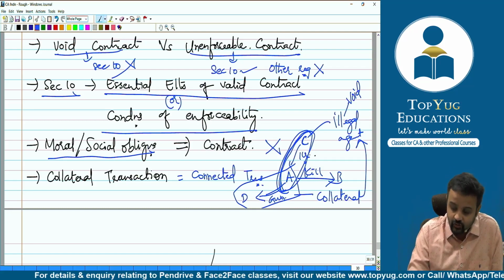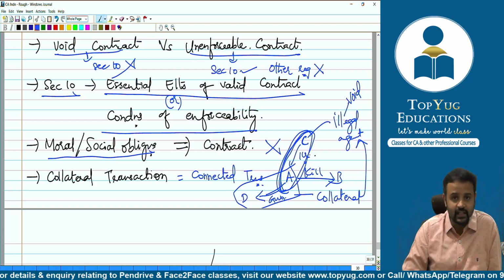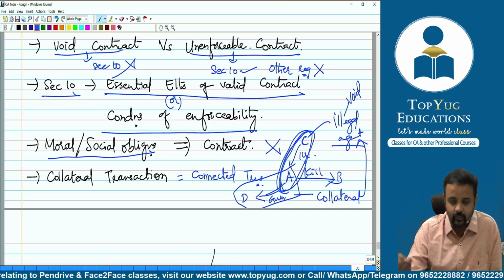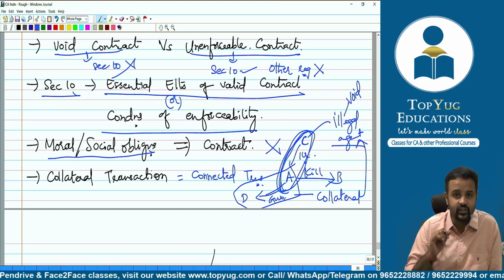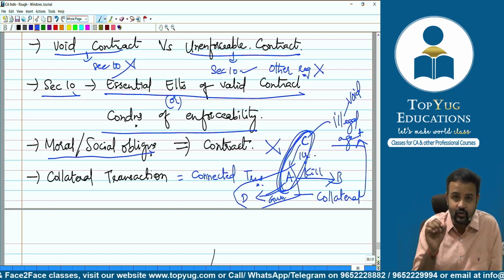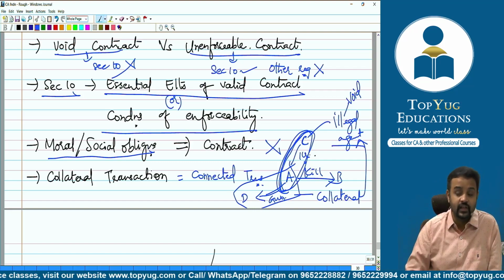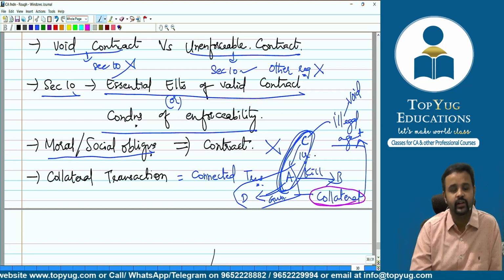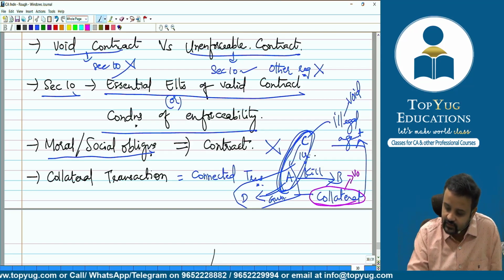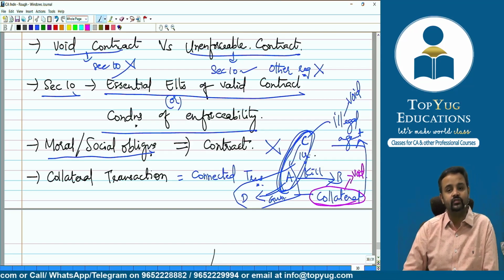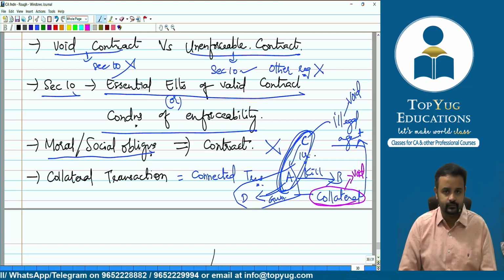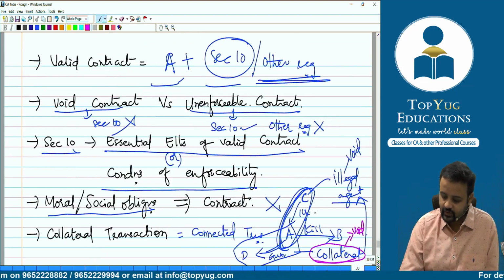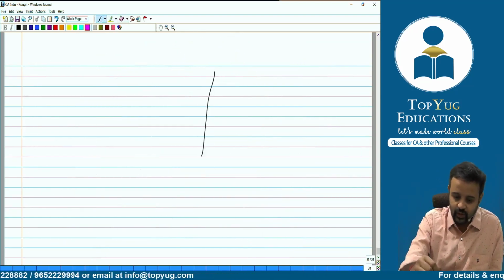Now comes the question, what about the collateral transactions to illegal agreements? Are they also void or are they valid? See, the illegal agreement is void, I said. So now the question is about the collateral transactions, collateral to illegal agreements. Is this valid or void is my question. And the answer is, this is also void. Followed? All of you have understood? Great.